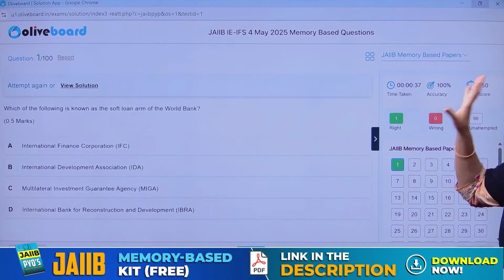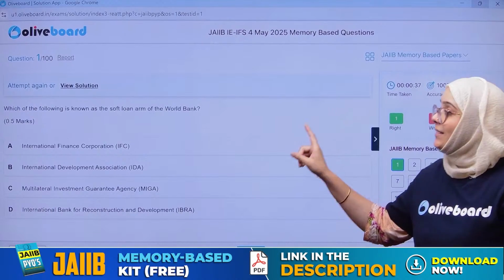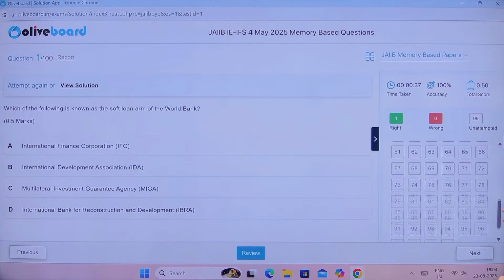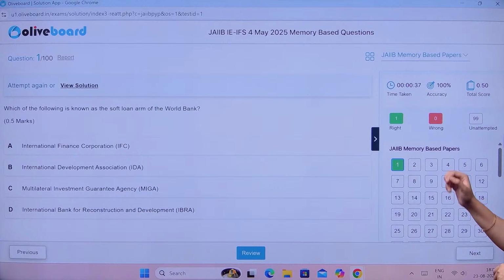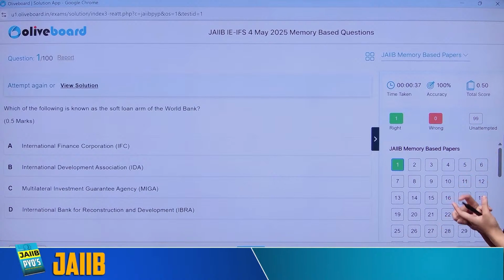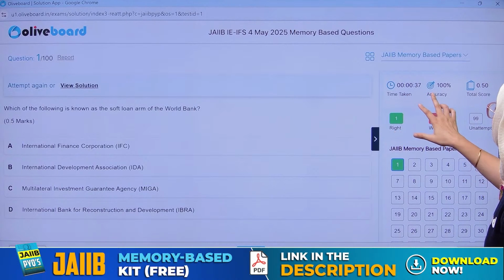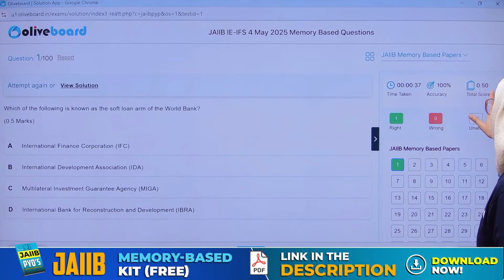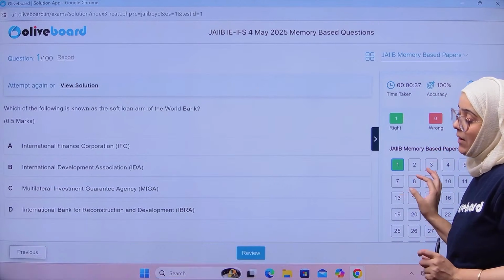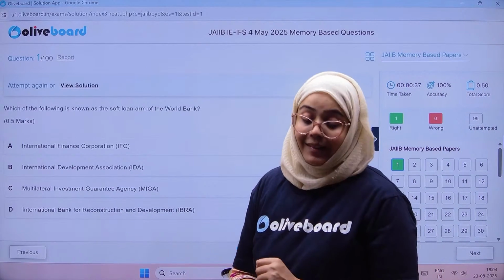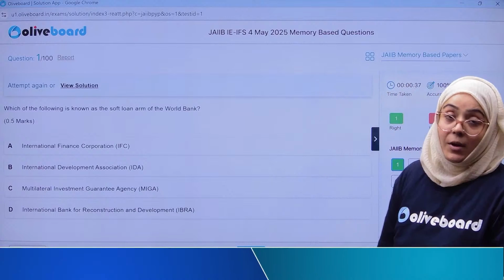In this test, you will see all the questions and the number of questions given. We have these 100 questions, with right, wrong, and unattempted counts. So we have to attempt the questions, and you have to analyze your test here: the time taken, your accuracy, and your total score. Everything will be written here, everyone. So now let's start discussing this particular previous year paper.